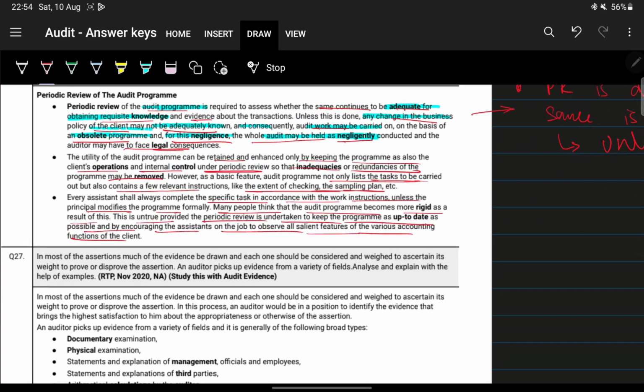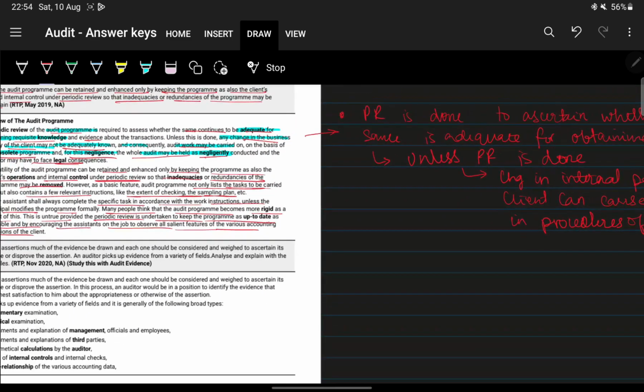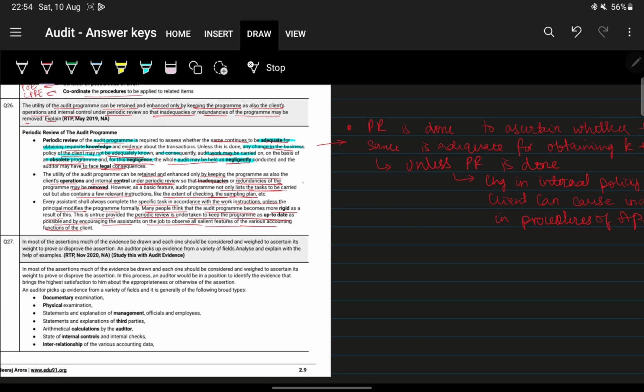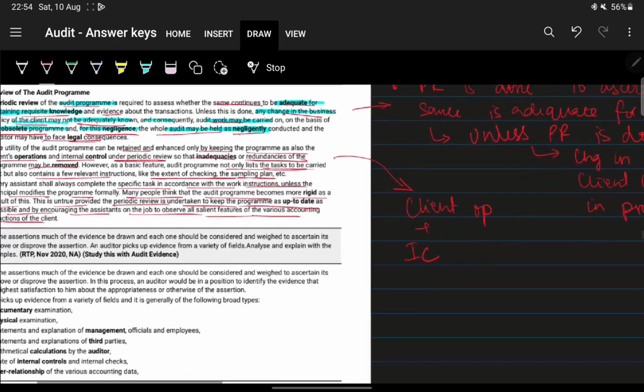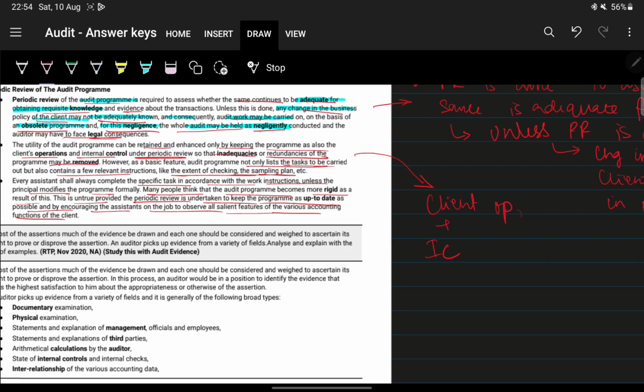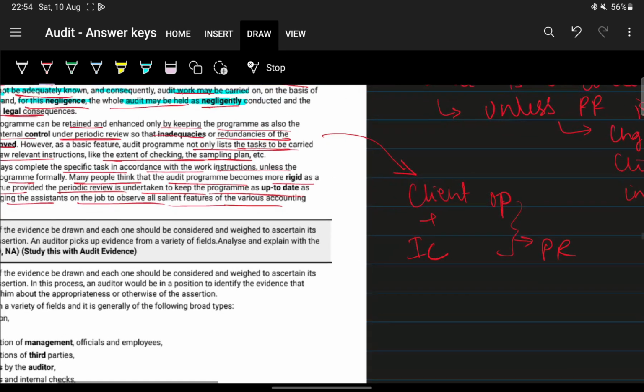Next point was, okay, so here it also says that you have to keep an eye on the client operations plus their internal control under periodic review, okay. These also should be under periodic review, and this is to ensure that the inadequacies and redundancies are removed, okay.